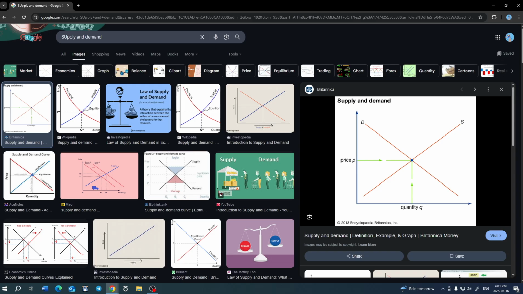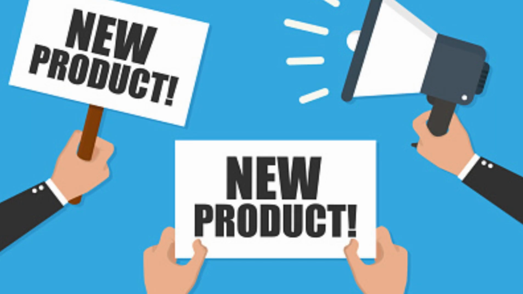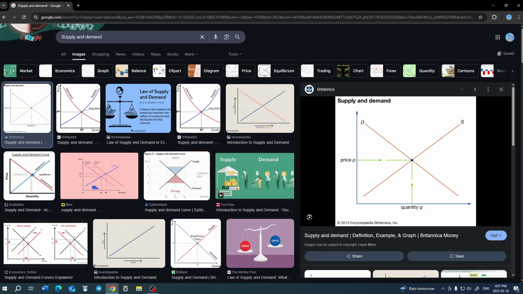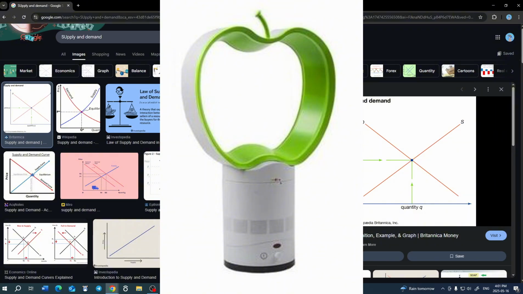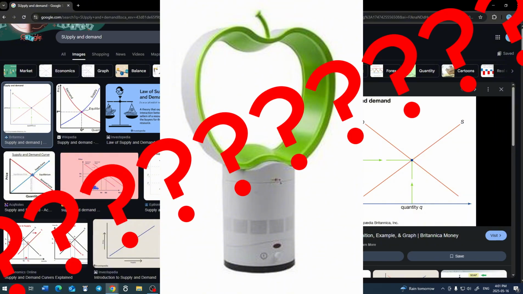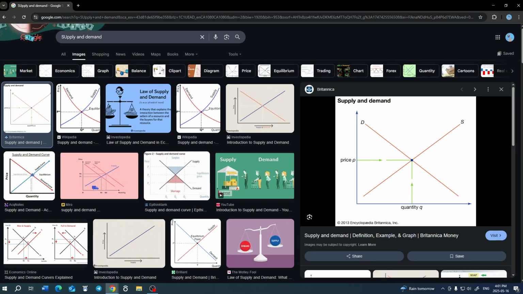Another reason is product launches. If Apple, for instance, is releasing a new product, we're not going to say a new iPhone, but a brand new product. Let's say they released a fan, a very, very technologically advanced fan. The product is new. It's very cool. It's new to the market. People seeing this see that Apple's growing. They're going to make more money. People are going to buy the stock.